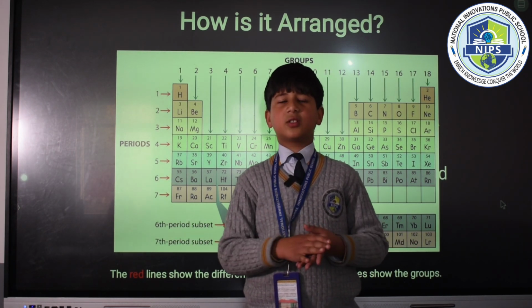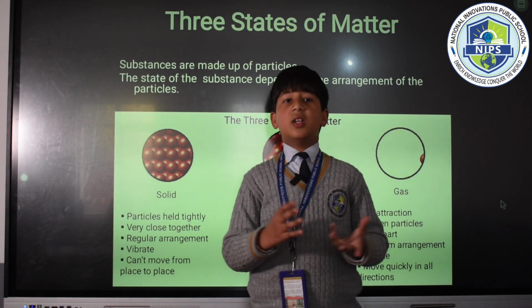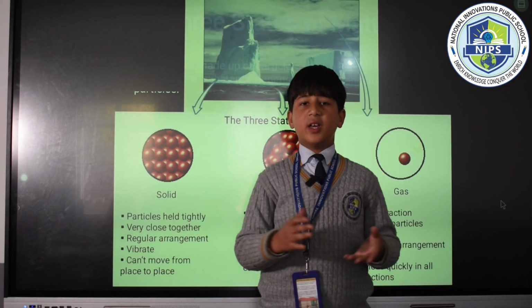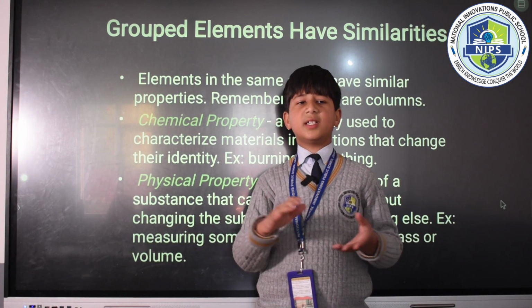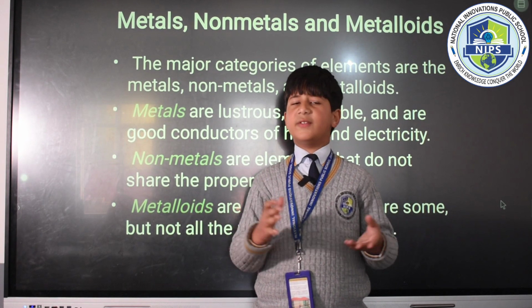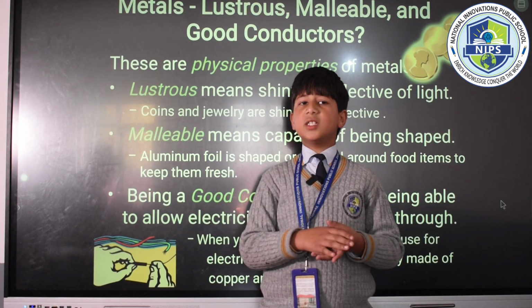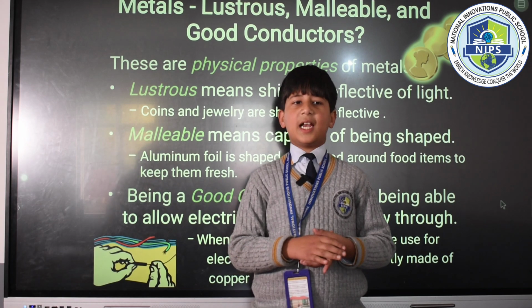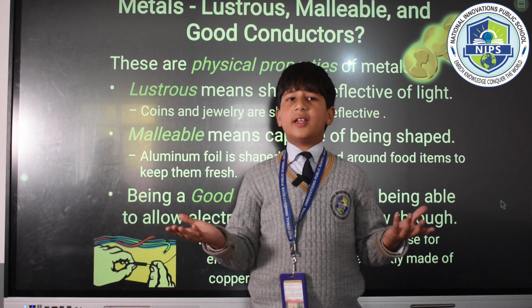The elements of the first group, except hydrogen, are called alkali metals. Like we have lithium, sodium, potassium, rubidium, cesium, and francium. These elements are very reactive and they always combine with something else in nature, like sodium combines with chlorine to form common salt or sodium chloride. Next slide, please. The elements in the second group are called alkaline earth metals.